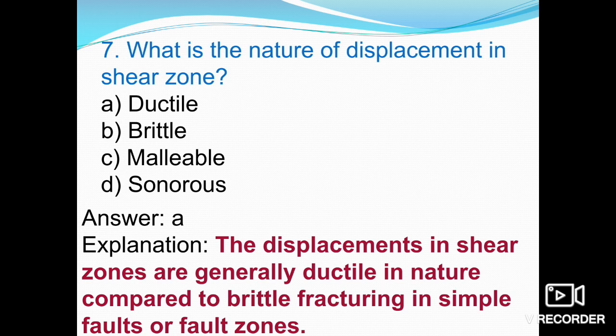And obviously a fault plane may be marked, curved, or in some cases undulating. So its outline can be curved as well as undulating. Instead of a clearly defined fault plane, there may be a number of parallel shear fractures along which the fault movement is distributed. Such a fracture zone is known as a shear zone. Okay, so that is the basics of shear zone.